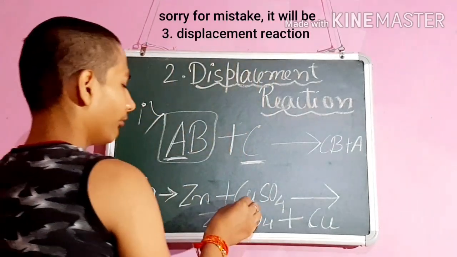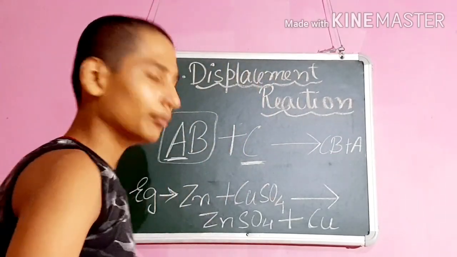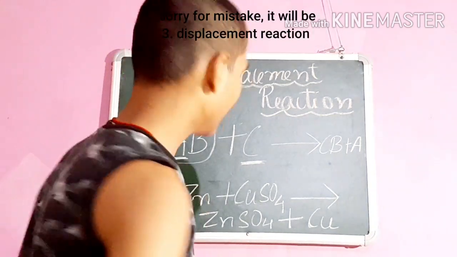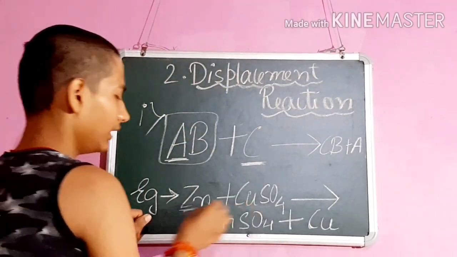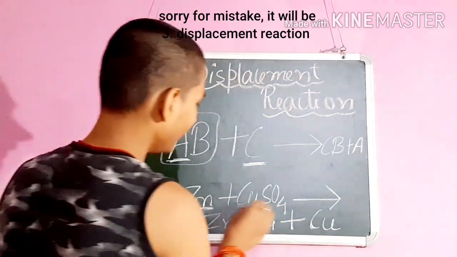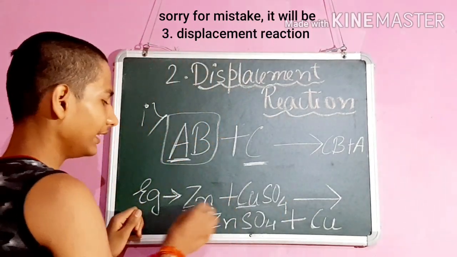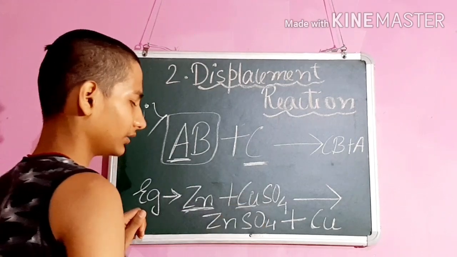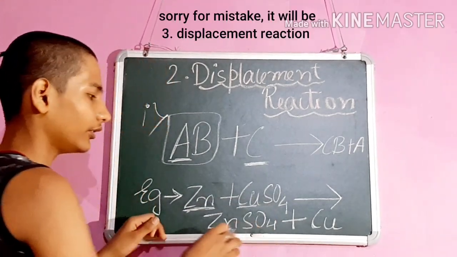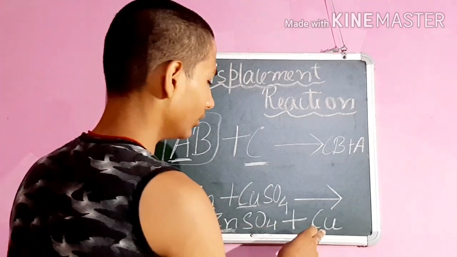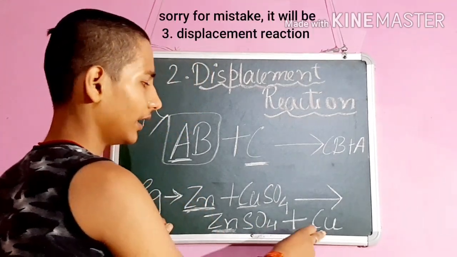See here, zinc is a metal and copper is a metal. Zinc is more reactive than copper, so it displaces copper from its place and zinc sulfate is formed, and Cu, it means copper, is left alone.